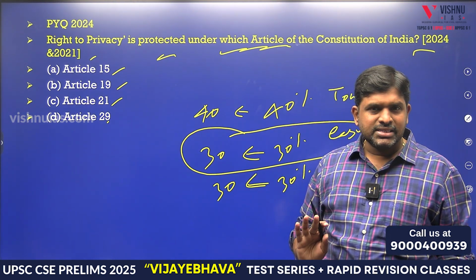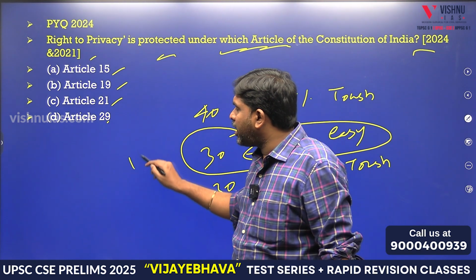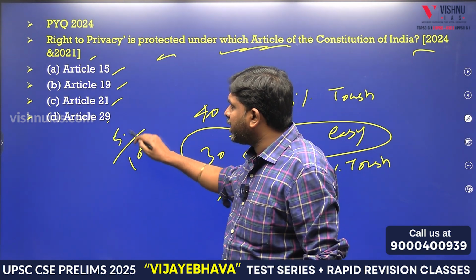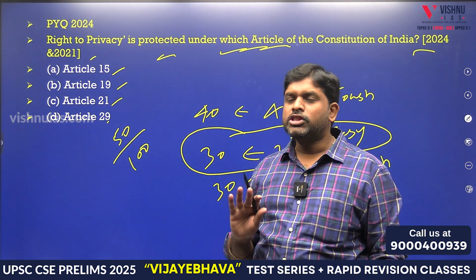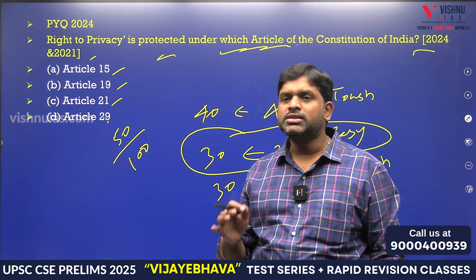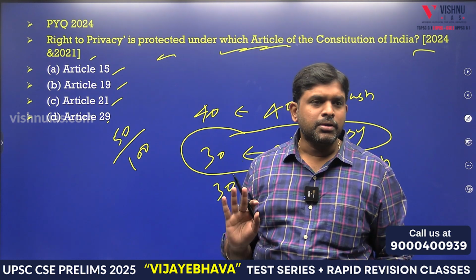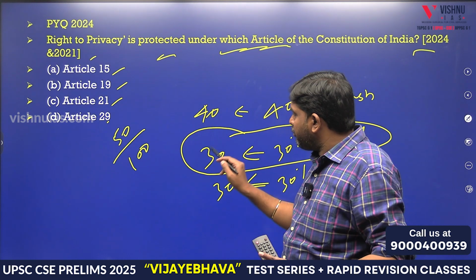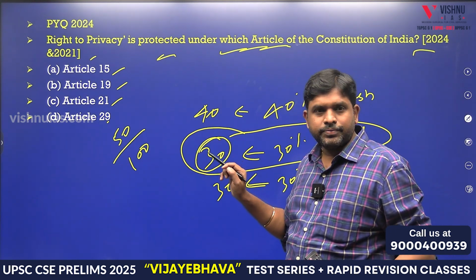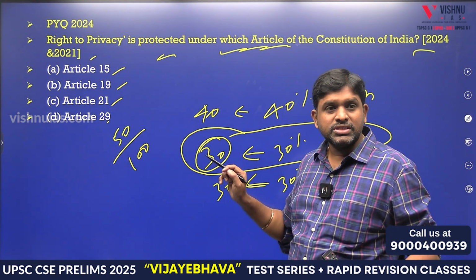If you want to clear the examination, out of 100, if you keep 50, there is a high chance that 50 into 2, without any negative marking, you are going to get 100 marks. 100 marks will make you clear the prelims examination in the general category. And in that 50 also, very easily you can get 30. Correct. 30 into 2, 60 marks.